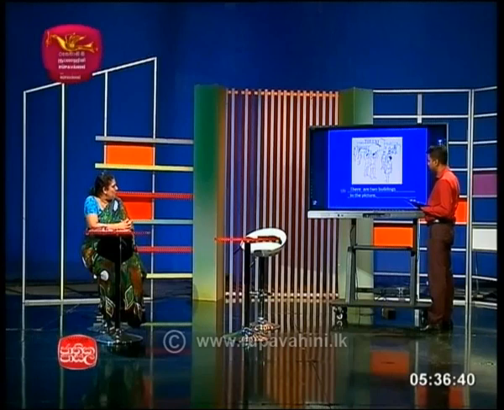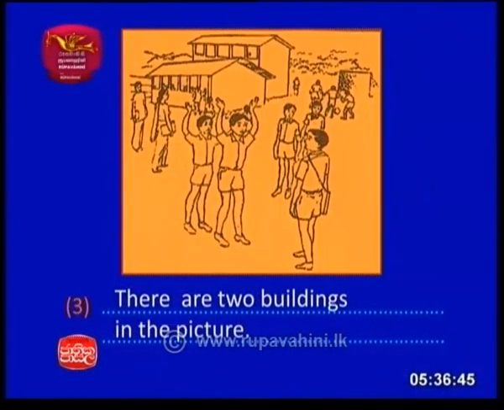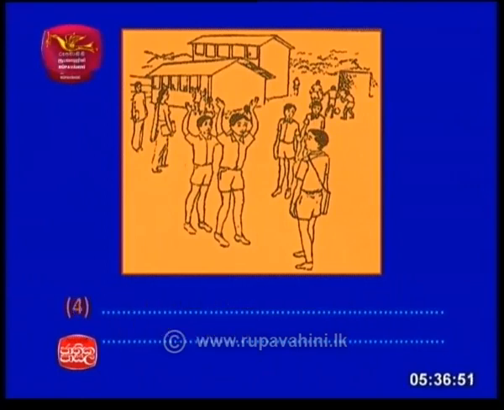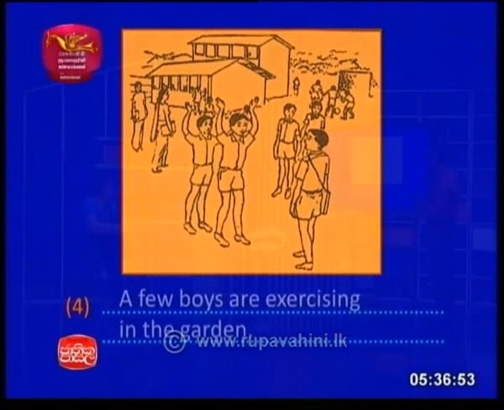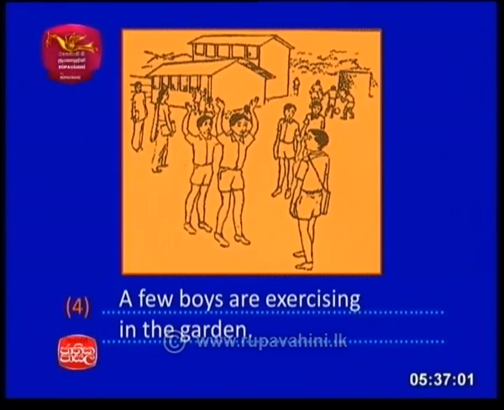There are two buildings in the picture. That is very obvious there, you can see. See, they are very simple. There are two buildings in the picture. Right. A few boys are exercising in the garden. See, boys, a few boys, and they are exercising. And additional information in the garden, because we have to have more than 5 words.